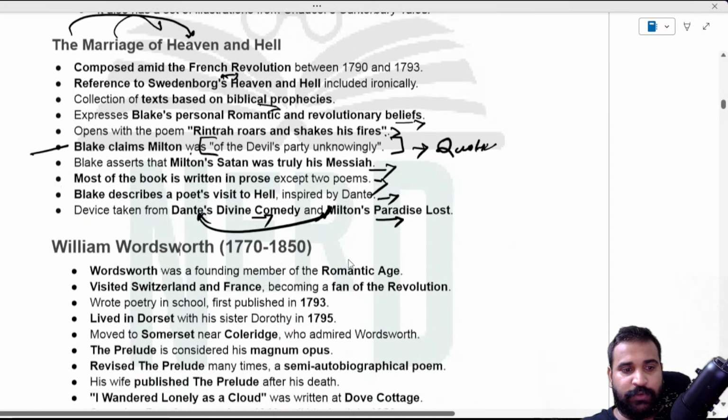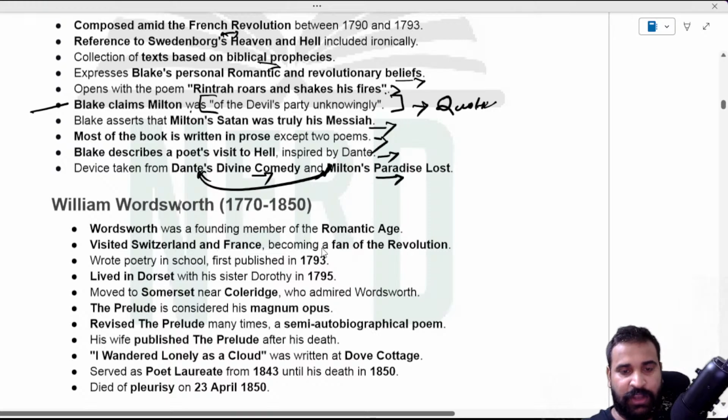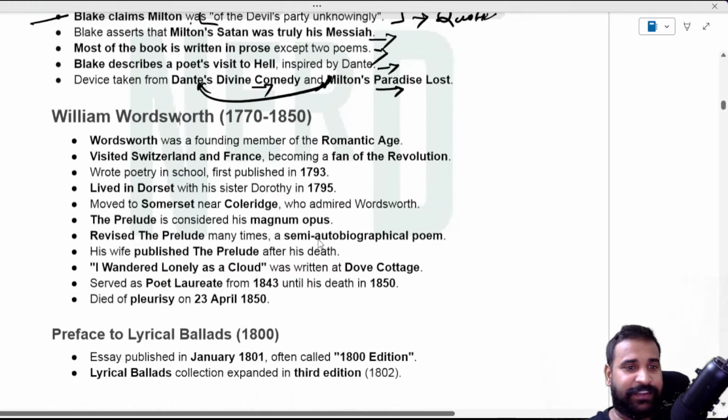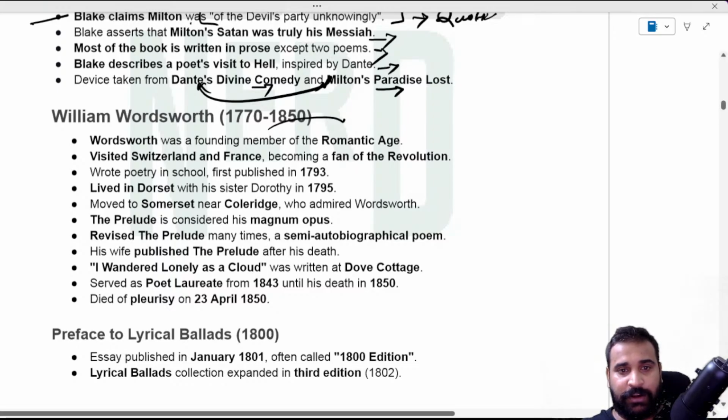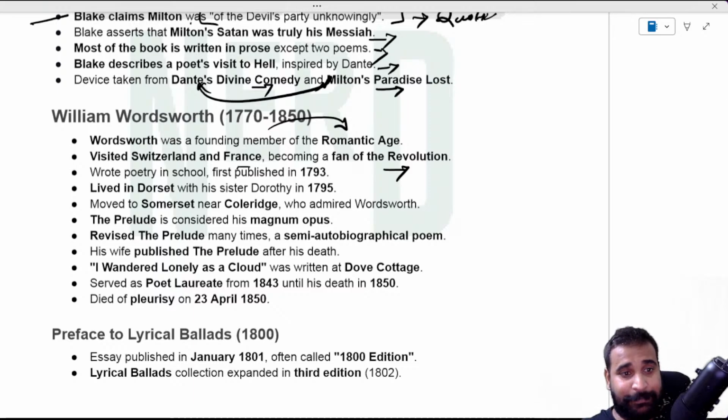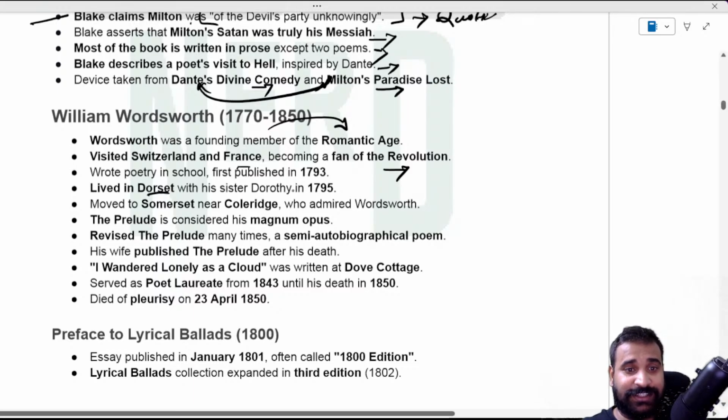Okay, so let's move on and talk about Wordsworth. All about his life we already talked about. He was a founding member of the Romantic age in England, visited Switzerland and France, becoming a fan of the revolution, and wrote poetry, especially the Lyrical Ballads, and lived in Dorset with his sister Dorothy, right? He was also a friend of Coleridge, and The Prelude is considered his masterpiece.